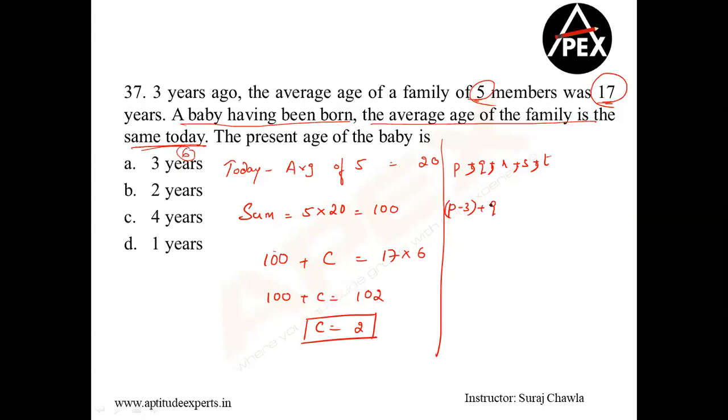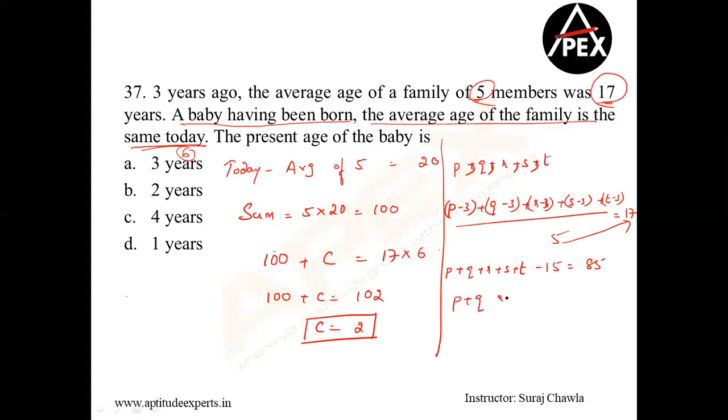This guy's age is Q minus 3. This guy's age is R minus 3. This guy's age was S minus 3, and this guy's age was T minus 3. This divided by 5 is equal to 17. You get the same answer, guys. So you get P plus Q plus R plus S plus T minus 15 is equal to 5 into 17, which is 85. So you get P plus Q plus R plus S plus T is equal to 100.